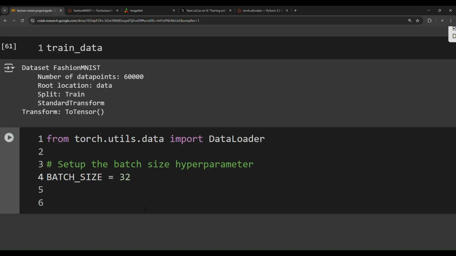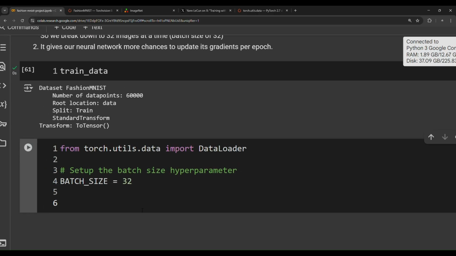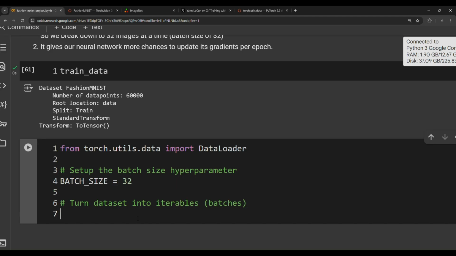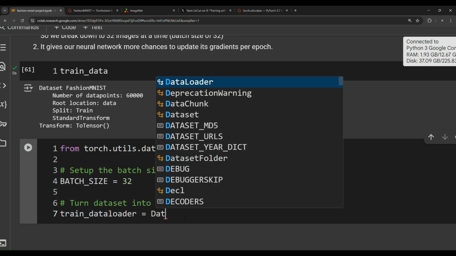So let's first start with 32 as Yann LeCun said, and then turn the datasets into batches, into iterables. So train data loader equals, this is a new variable called train data loader, equals this class DataLoader.